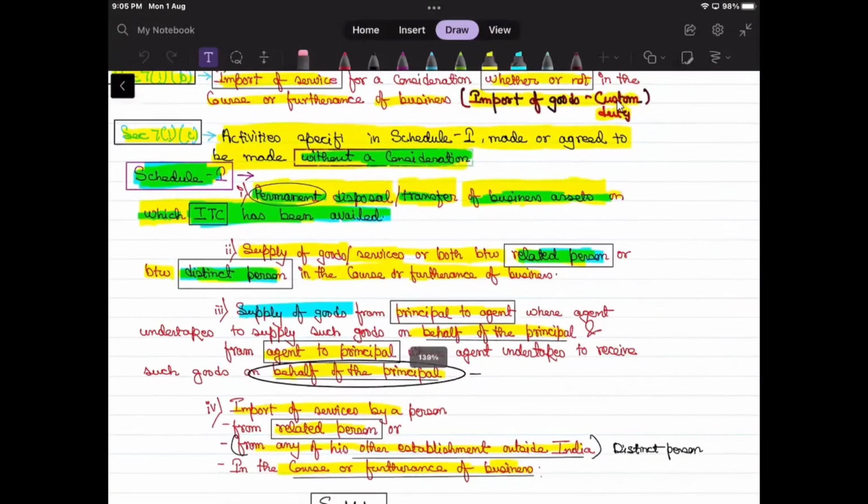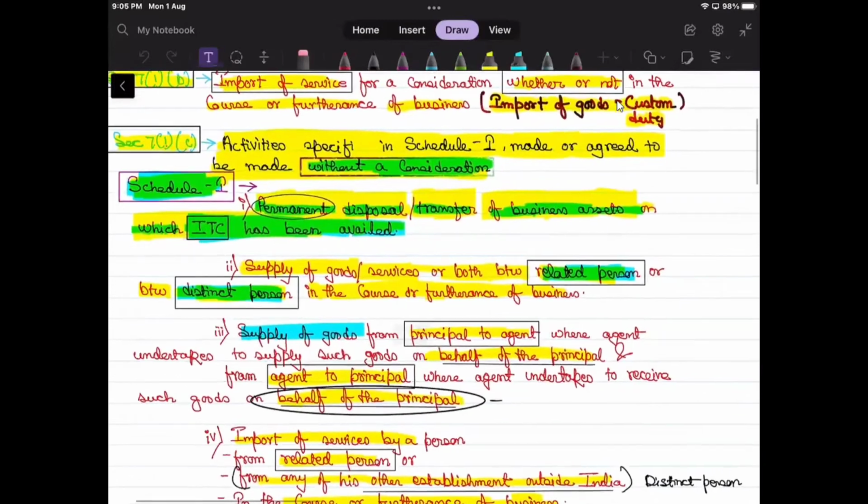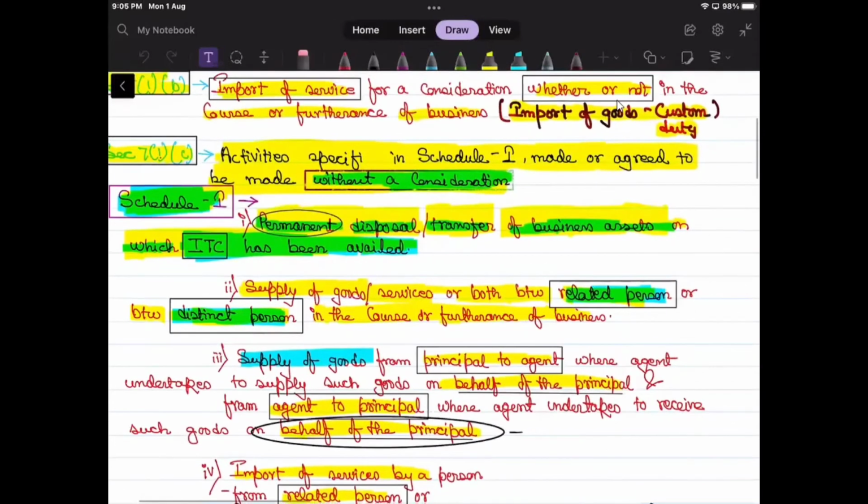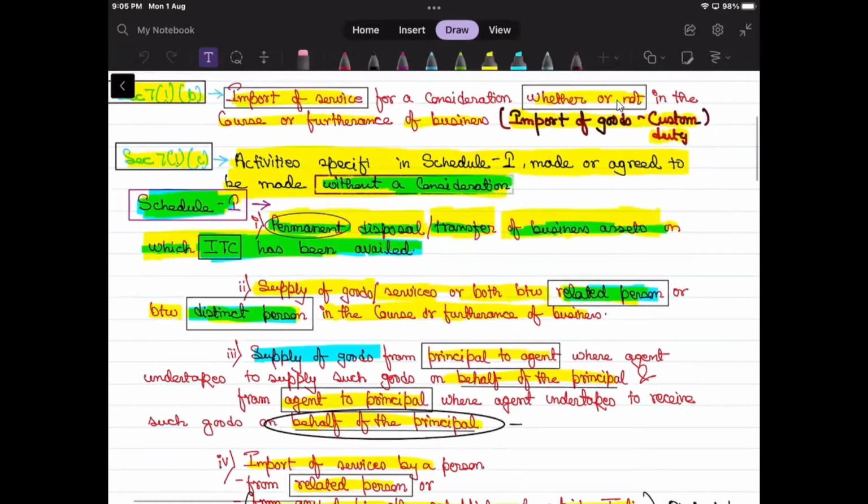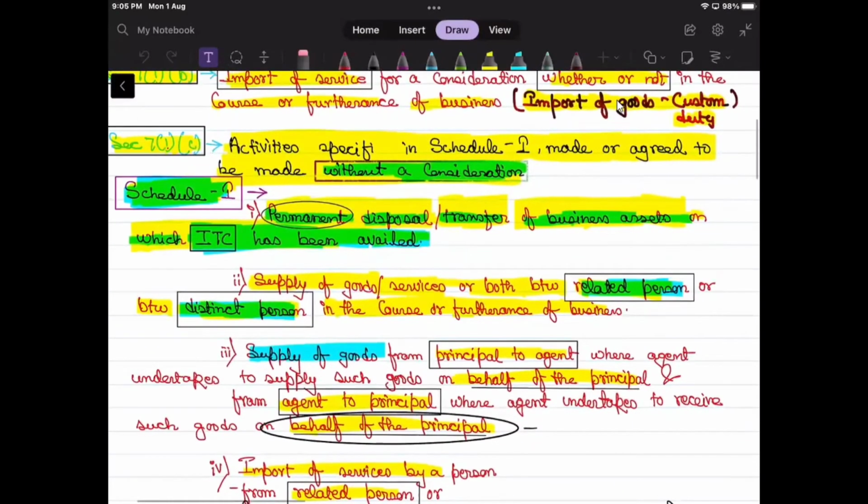So in the last session, we were on the discussion of Section 7, sub-section 1, clause C, I think para 2, where we were going through that if there is any supply of goods or services between related persons or distinct persons in the course or furtherance of business, the same is to be treated as supply.